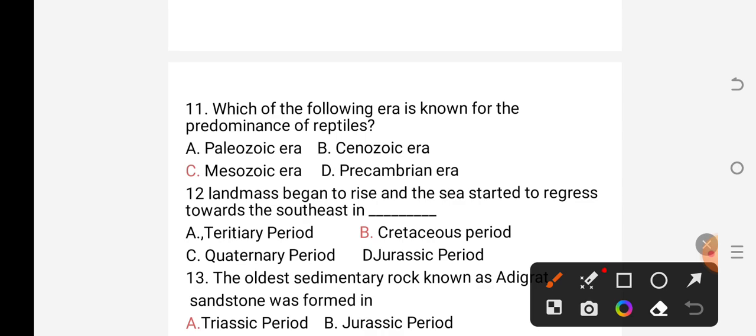In a class, students, remember what we have said. There are 4 major eras of the Earth's history. From this, the first, largest and the oldest one that covers about 80% of the Earth's history is known as Precambrian era.